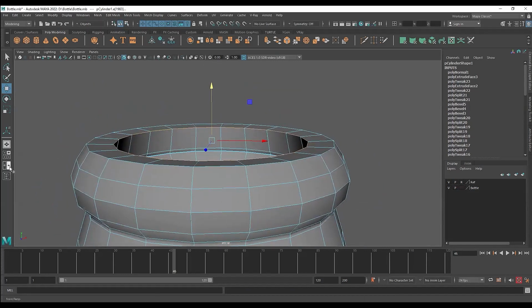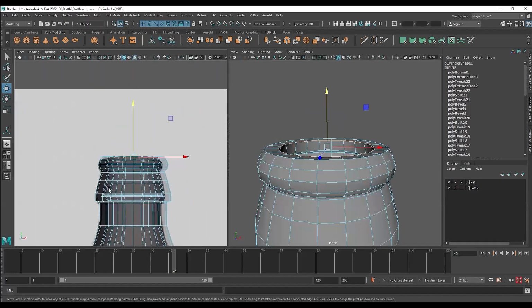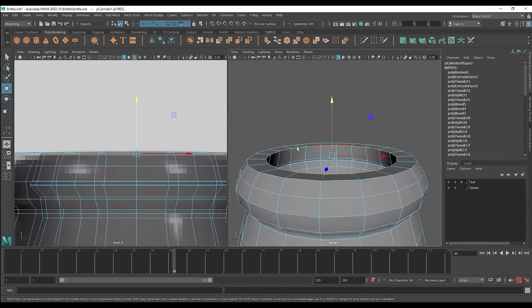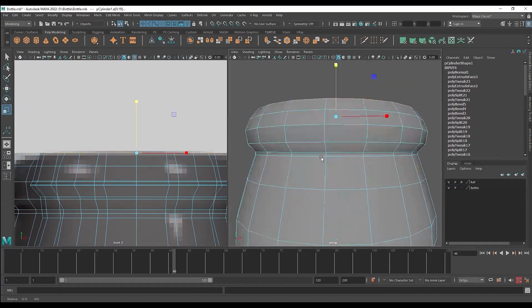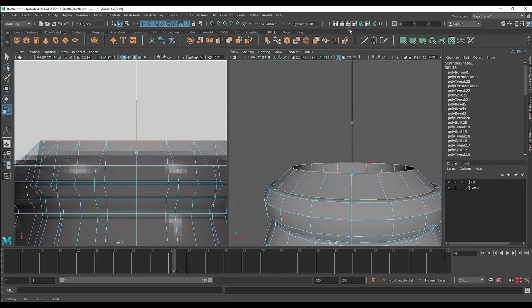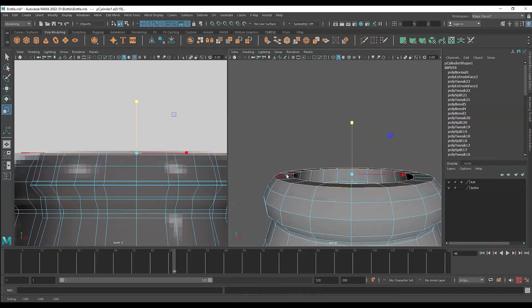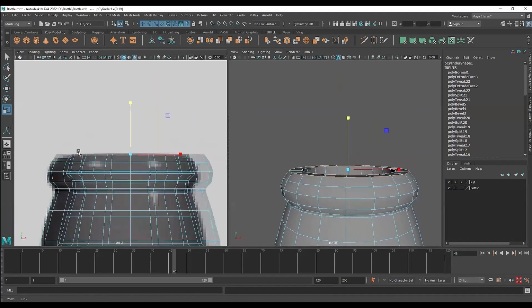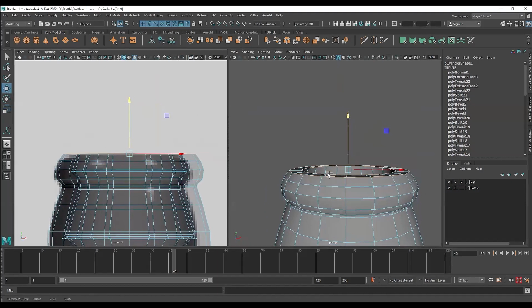Now there will be a small issue. Let's open this side. You can see it's difficult to match both inner and outer. But there is an easy way of doing that. You select the inner edge and the outer edge, go to scale, and scale it down. If you scale it up, it will increase. If you scale it down, you will see it gets to the same length. See, it was like this, and when I scaled it down, they both got to the same height, perfectly the same height.